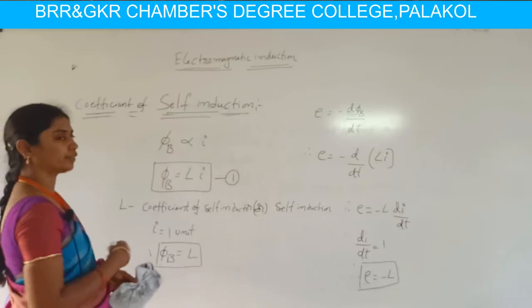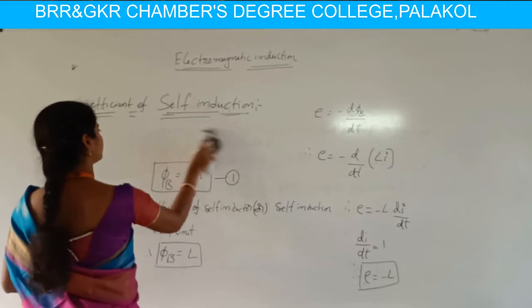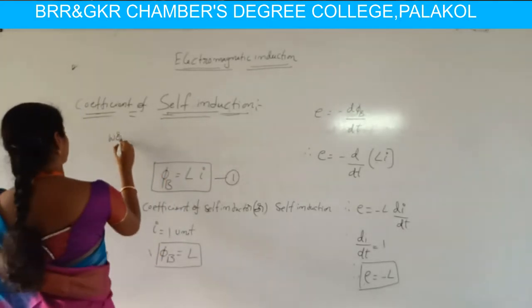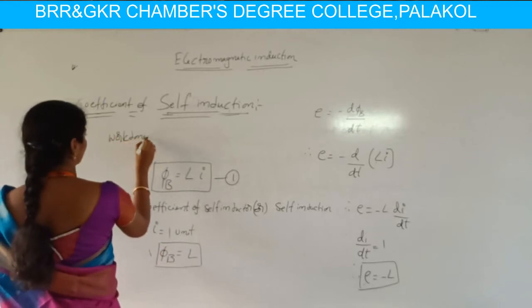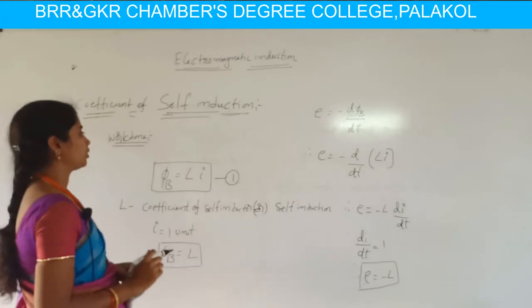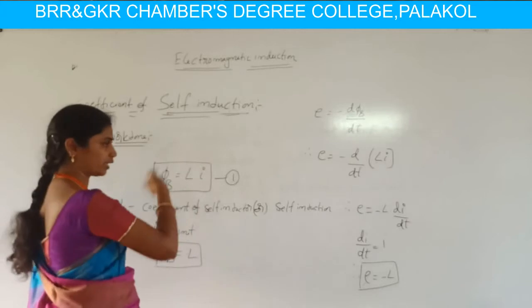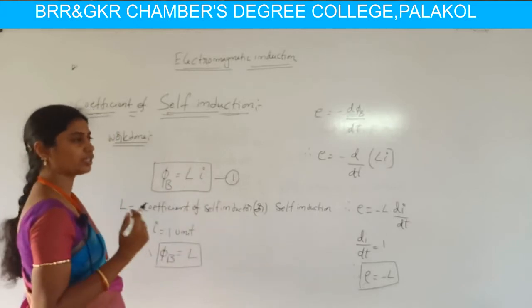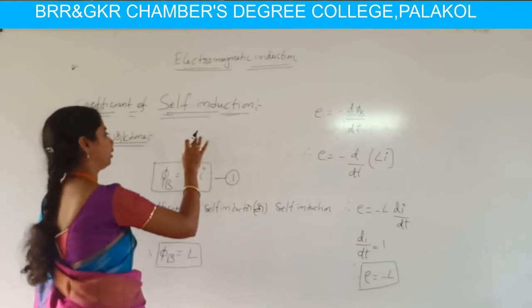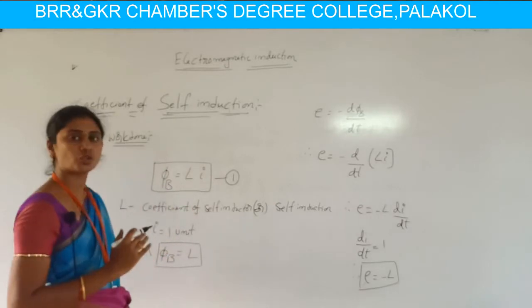Then we calculate the work done. For this, we consider the self-induction which opposes when the circuit is switched on. Whenever the circuit is switched on, the self-induction opposes the current flowing through the circuit, hence some work has to be done.